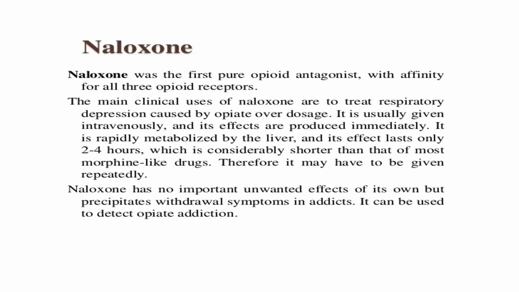Naloxone was the first pure opioid antagonist, with affinity for all three opioid receptors. The main clinical use of naloxone is to treat respiratory depression caused by opioid overdose. As we know, with the opioid receptor there is respiratory depression. With an overdose, this respiratory depression is overcome by giving naloxone. It is usually given intravenously, and the effect is produced immediately.